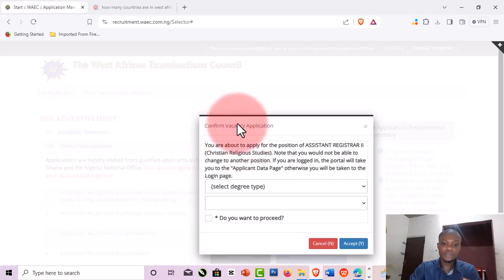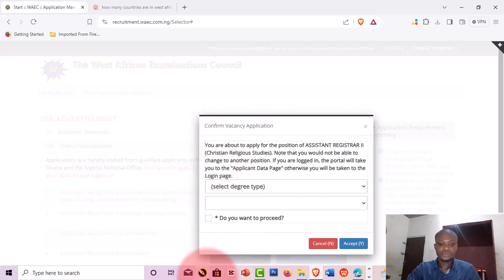So always read. For example, this one says you're about to apply for the position of assistant registrar for Christian religious studies. Note that you would not be able to change to another position. So that is number one instruction. If you are applying for one position, you will not be able to revisit any other position. If you are logged in, the portal will take you to the application data page. Otherwise, you will be taken to the login page. So that means if you choose one position, you cannot change it. So whenever you log in and log out, you will continue from where you stopped.